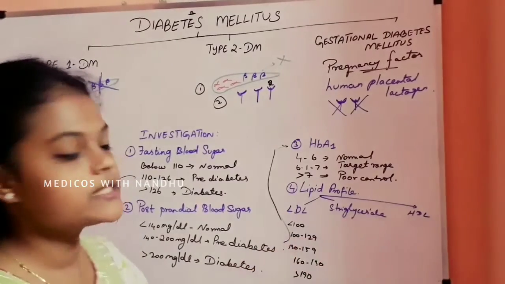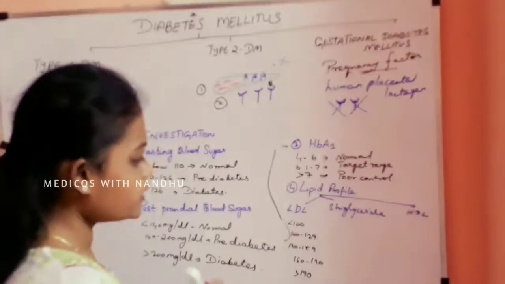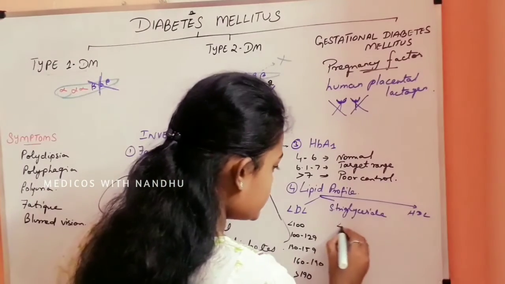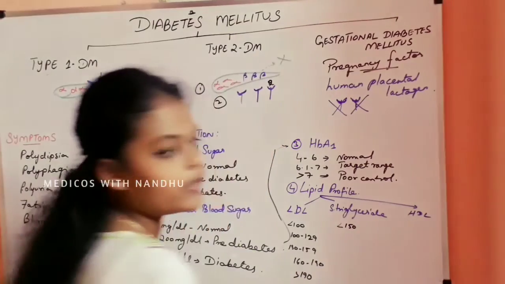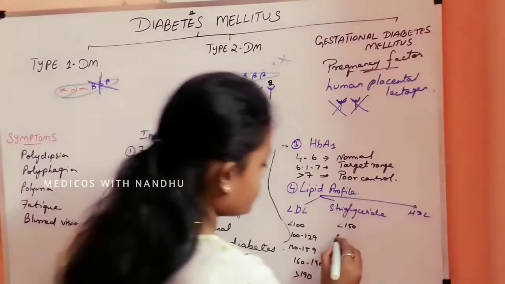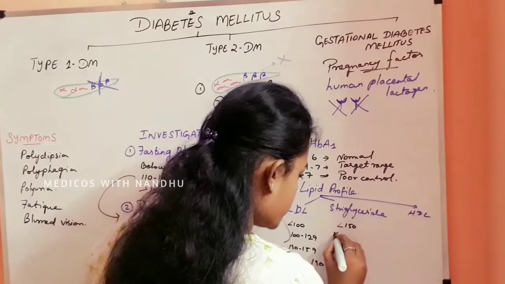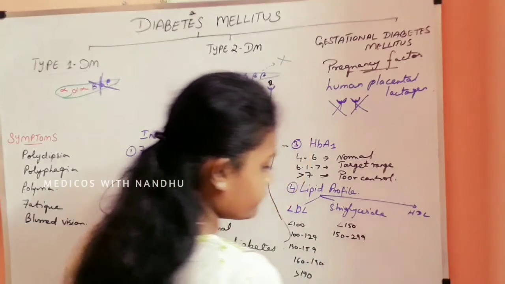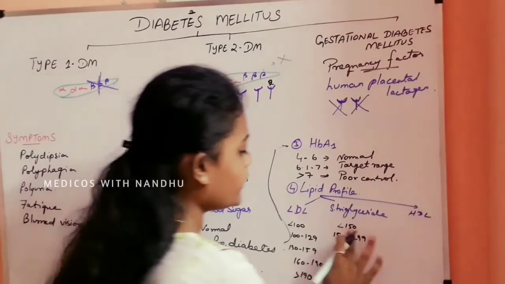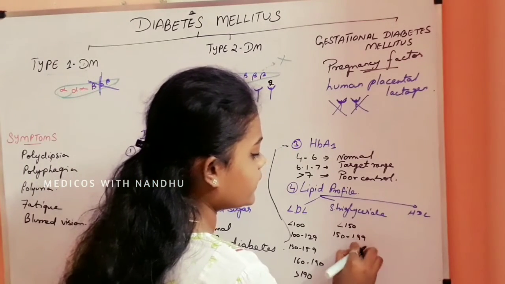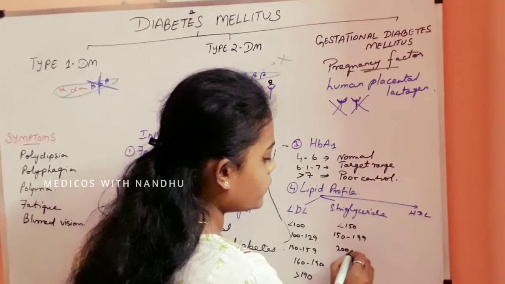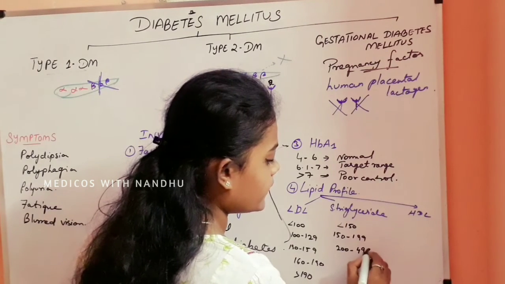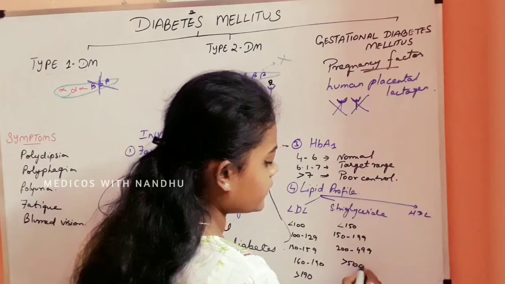Next is serum triglyceride. It should be less than 150. This is the normal level. Then 150 to 199, 200 to 499, and greater than 500.